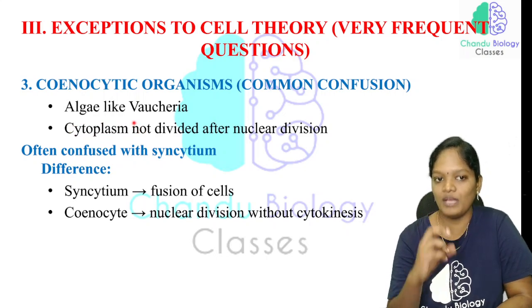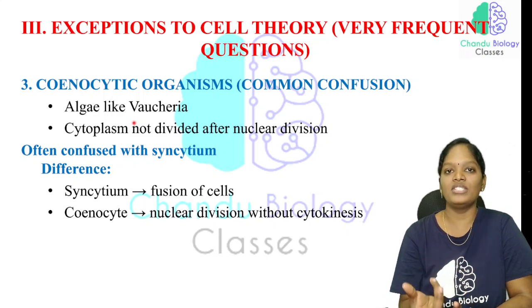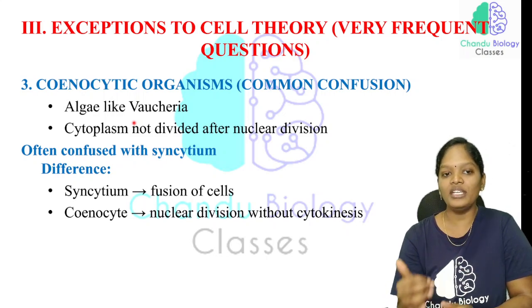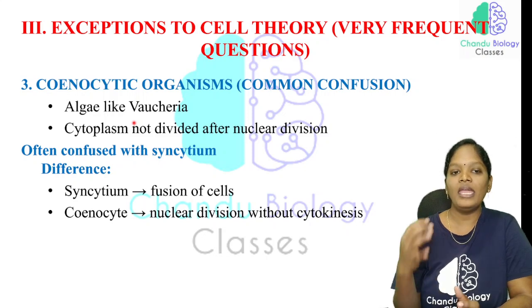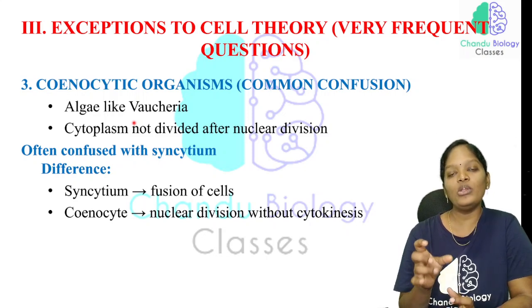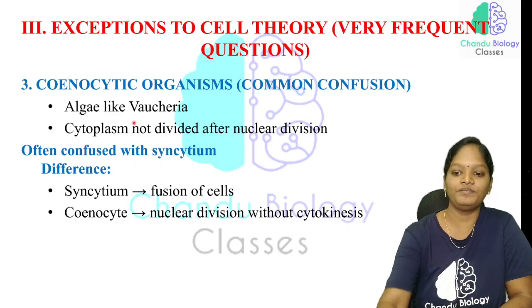This is a very important statement. You should not confuse this term with syncytium. Both are different. A syncytium is a fusion of cells, whereas in coenocytic organisms nuclear division takes place but no cytokinesis.